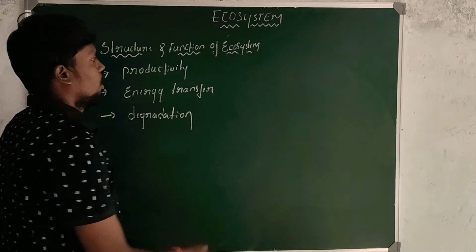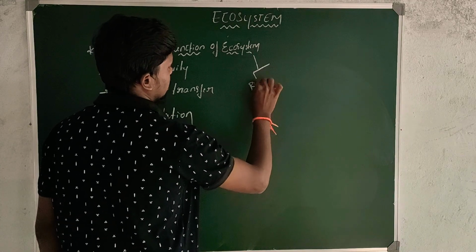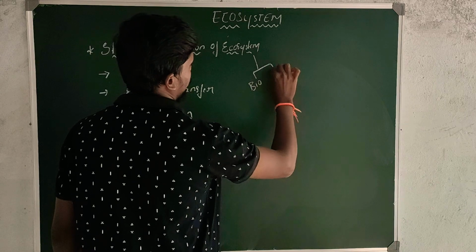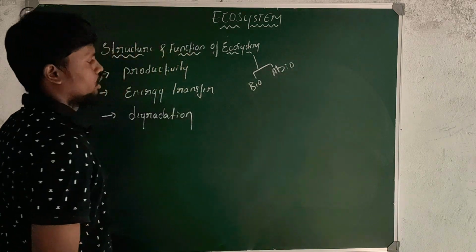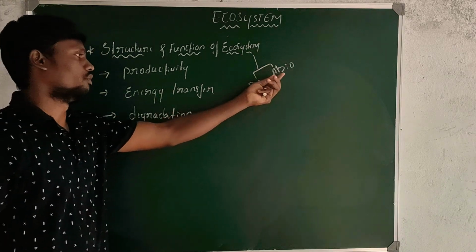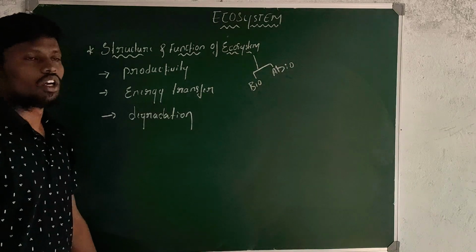I already told that the ecosystem consists of both biotic as well as abiotic components. Let us look at next. We're going to start with what are abiotic components and biotic components.